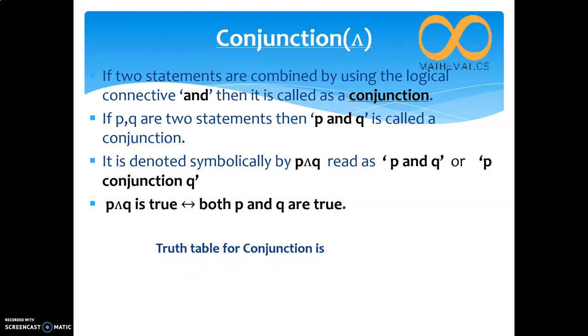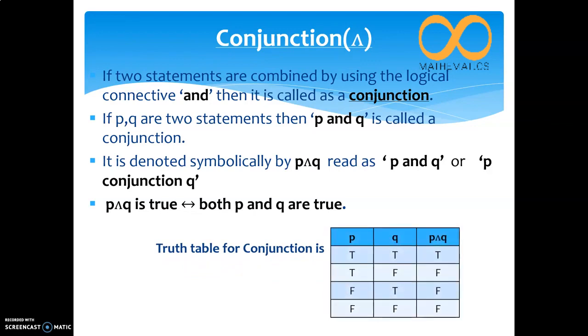The truth table for conjunction you have to learn by heart. This is very important. There are three columns: P, Q and P and Q. In the first row, the truth value of the statement P is true and the truth value of Q is also true. So both values are true, then the conjunction is true.